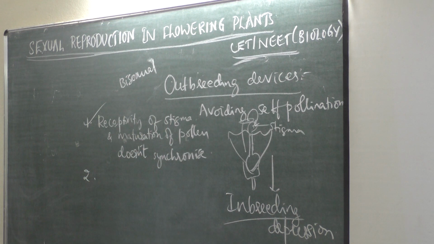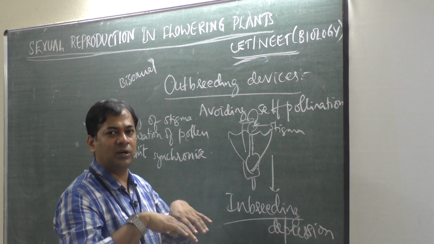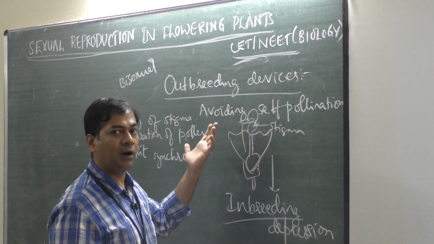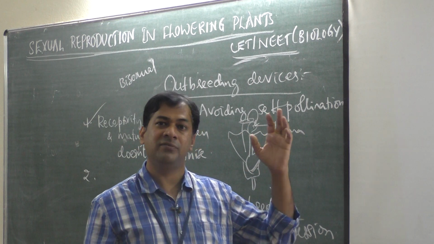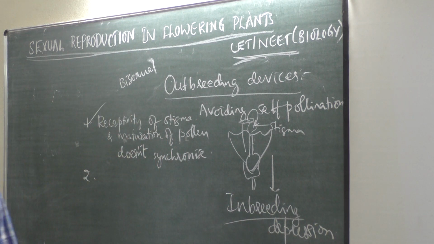Then what about the second point? Second, outbreeding devices. Device means your plant itself makes some modification. What device does the plant have to avoid inbreeding and support outbreeding? Outbreeding means pollen grains of another plant on the stigma of this plant. How does it support this? Anther and stigma are placed at different positions so that pollen cannot come in contact with the stigma of the same flower.